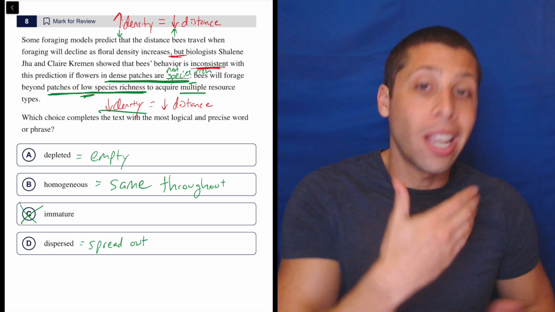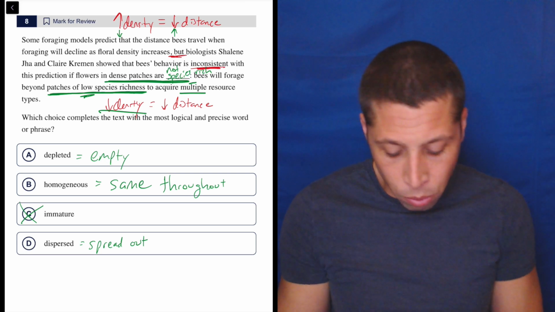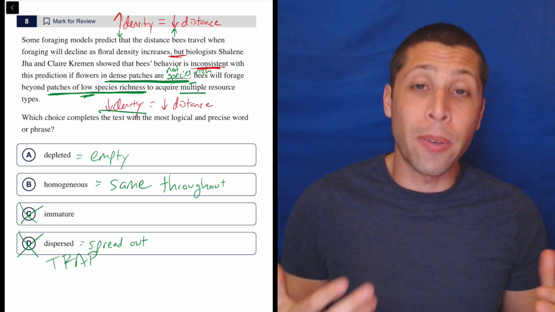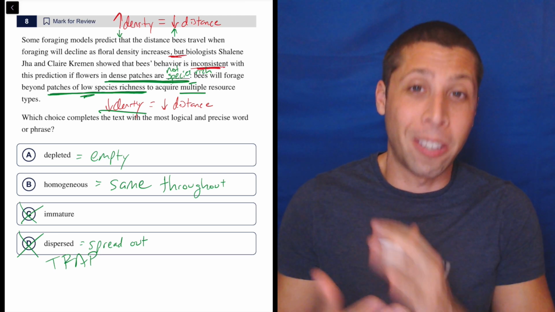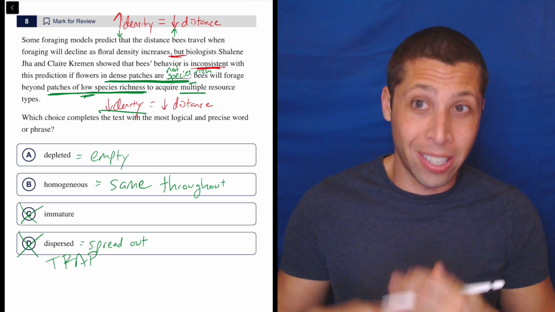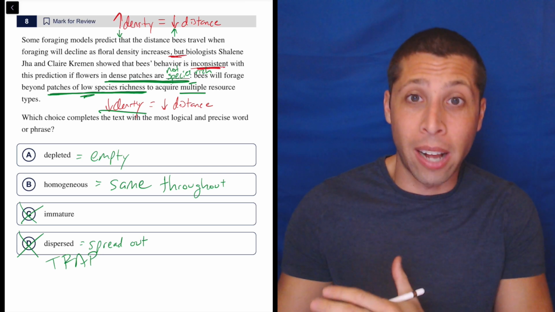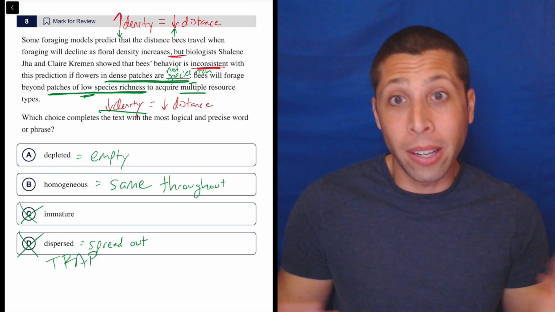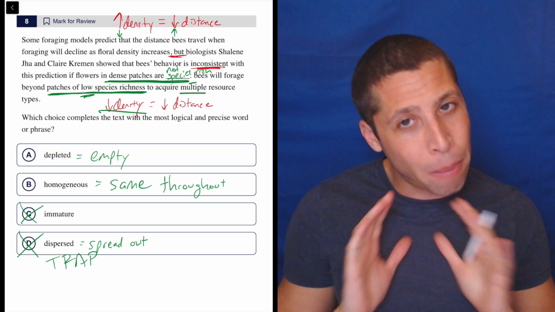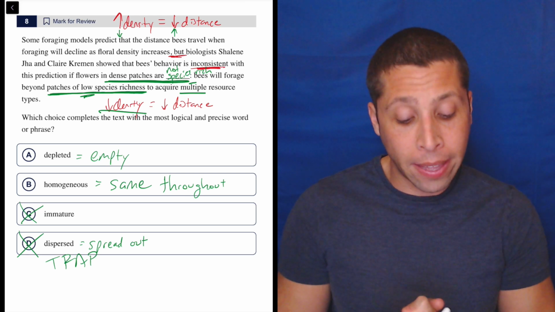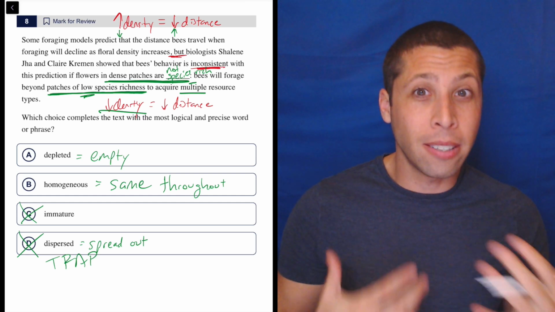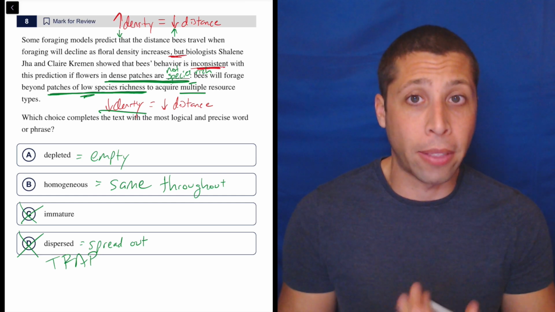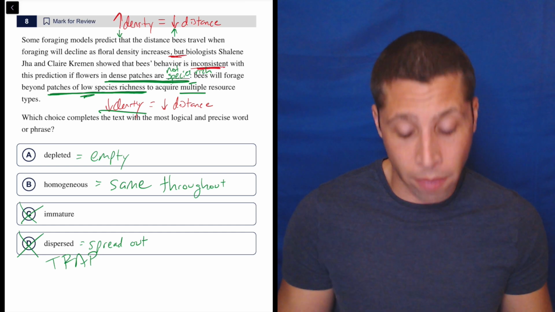But now these two people are saying that that's not actually what happens. So this is a big trap here in D, mostly because it does something that we want to do in lots of other cases on these vocab questions. It copies a word that we see somewhere else. We can steal the word density, flip it around, and suddenly we're like, well, it's the same idea. But the passage is more complicated than that. And like I said, I would hope that as you're reading it, you're sensing trouble as you get to words like "but" and "inconsistent." Something's broken about that relationship. So we have to be able to evaluate it.